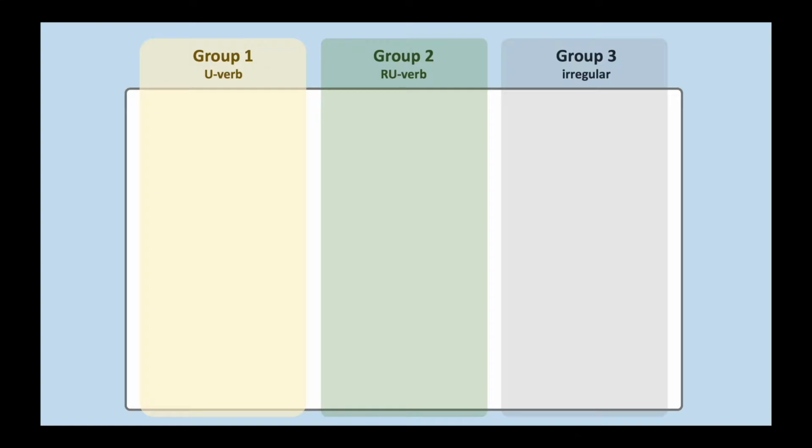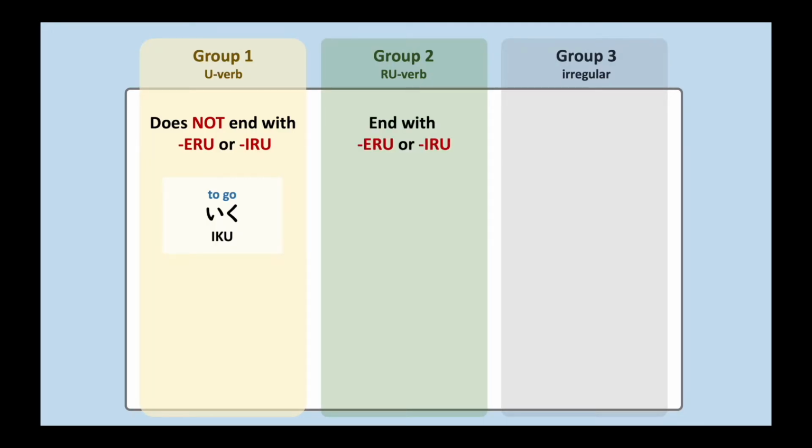Let's do a quick 1-minute review on the Japanese verb groups. Remember that Japanese verbs are categorized into 3 groups. Group 1 is called u verb. Any verbs in the dictionary form that do not end with eru or iru are u verb. For example, iku, to go. Group 2 is called ru verb. Any verbs in the dictionary form that end with either eru or iru are ru verb. For example, taberu, to eat.